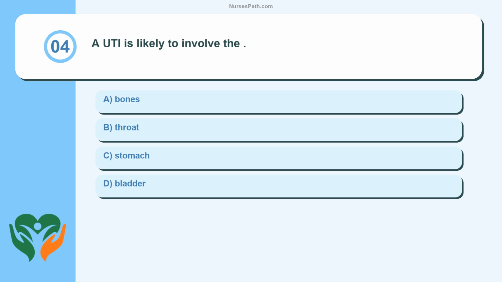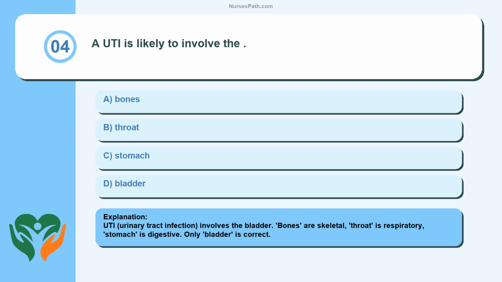Question 4. A UTI is likely to involve the blank. Bones. Throat. Stomach. Bladder. UTI, urinary tract infection, involves the bladder. Bones are skeletal, throat is respiratory, stomach is digestive. Only bladder is correct.